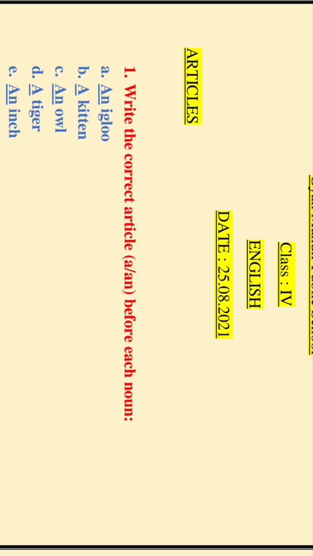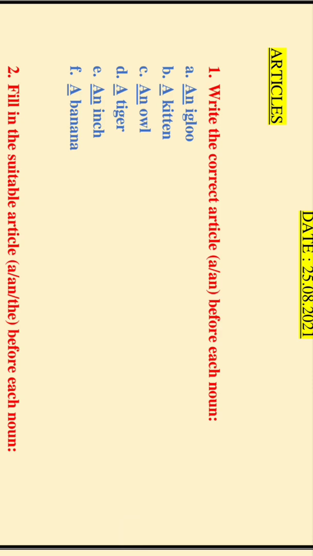We all are aware of the vowels, right? A, E, I, O, U. Leaving these 5 alphabets, the rest of our alphabets are consonants. Okay, so those nouns which begin with a vowel sound, we use article an before them, and those nouns which begin with a consonant sound, we use article a before such nouns. So let's look at our given nouns in question number 1, and we'll see whether we will be using article a or article an before these nouns.